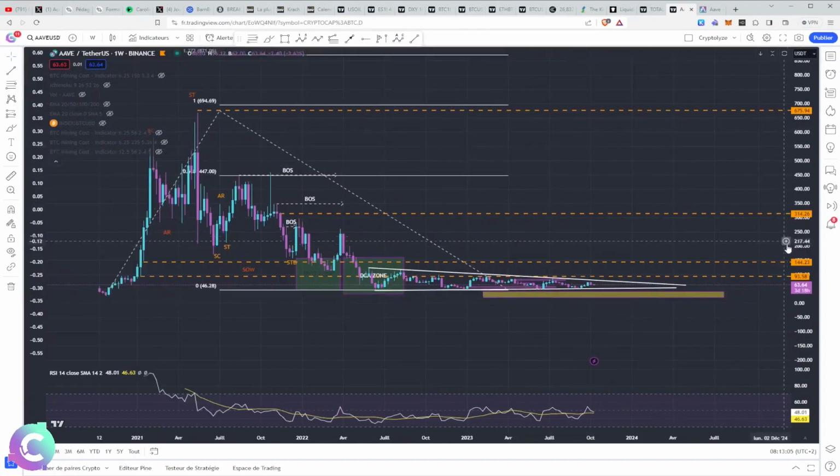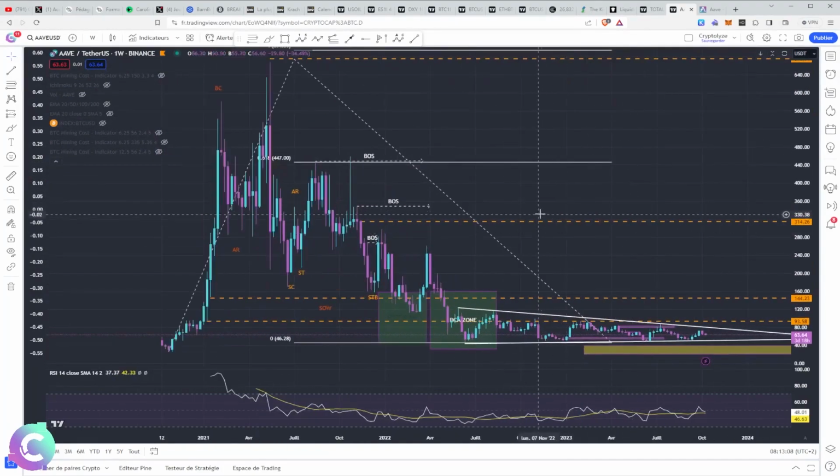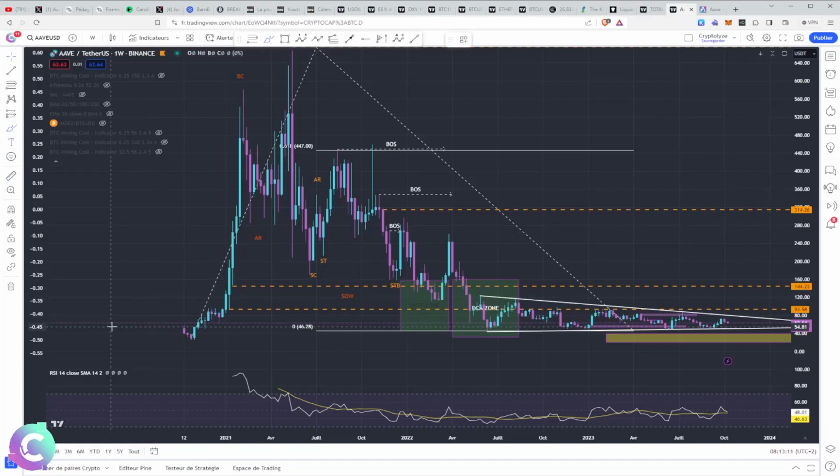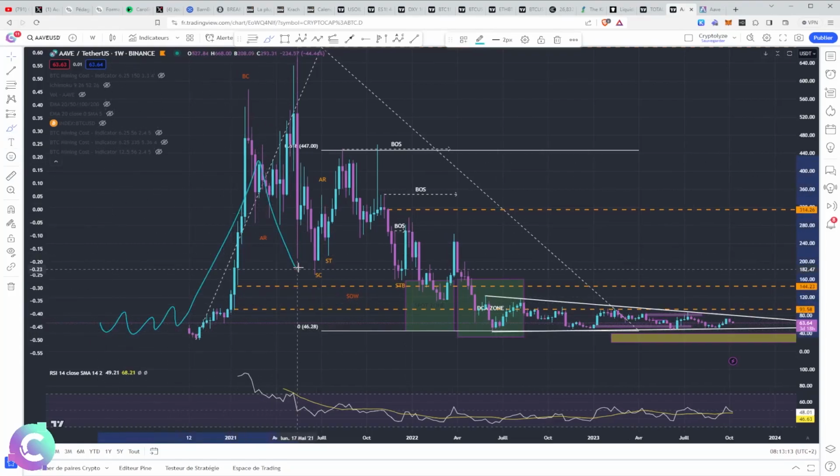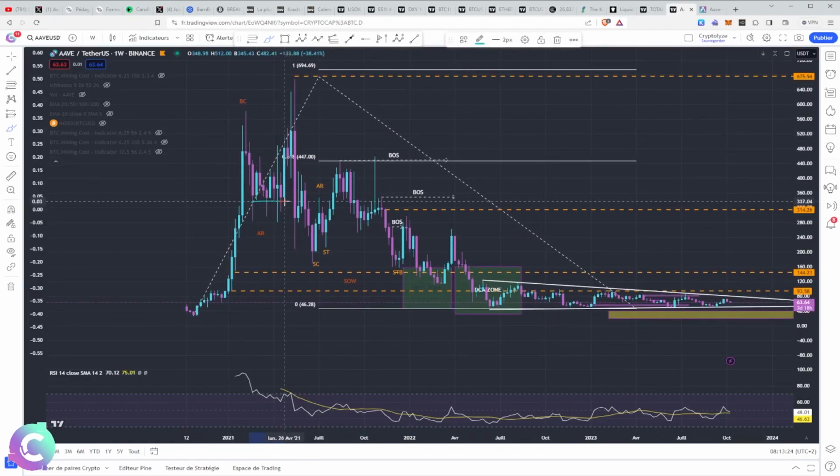For AAVE, we have a pattern that is really nice to analyze, in which we don't have too many schematics as we saw on the previous bull run, in which we had an accumulation, acceleration, retracement, reacceleration, and then who insures in 2 stages, okay? Here we have something that is totally different, and the fact that it is different makes the analysis totally interesting. In which we had a key level which was really maintained for a long time with a last acceleration which took place in May 2021, before having the breakout, and then we did not make a next top. And that's very important because as a result, we didn't have this second acceleration that we could have expected with the second part of the bull run that we experienced at the end of 2021.